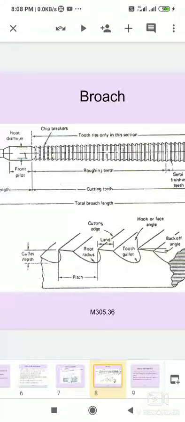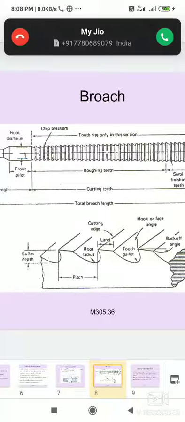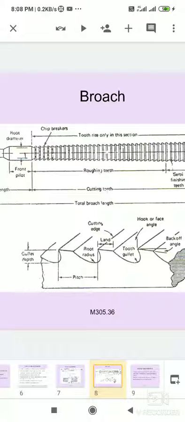And the pitch is defined as the linear distance between the cutting edge of a tooth and the corresponding edge of the next tooth. The pitch of the tooth depends on factors such as length of cut, tooth strength, and the size and shape of chips.